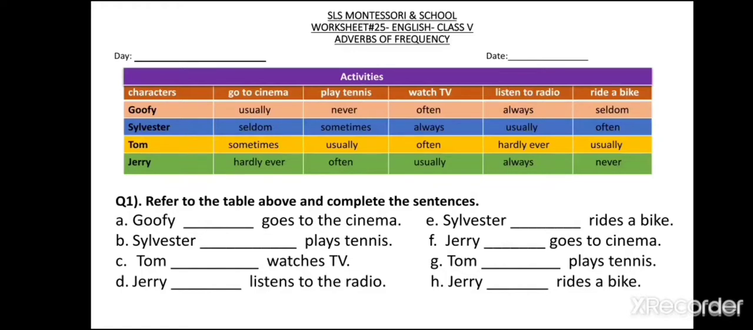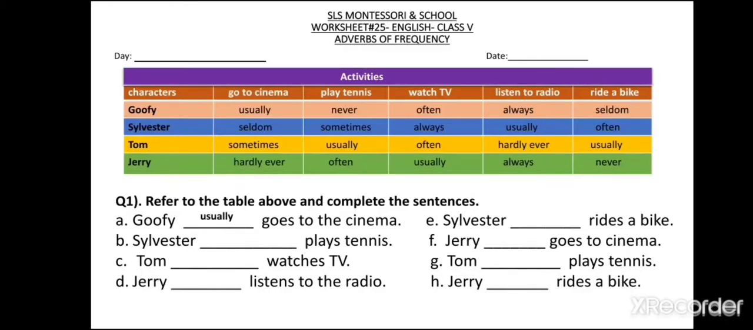So basically, there are 4 cartoon characters, Goofy, Sylvester, Tom and Jerry, which I'm sure that you're already familiar with. And then there are some activities like going to cinema, playing tennis, watching TV, etc. This table shows which cartoon character carries out which activity how often. So you have to answer the blanks using this table. A part. Goofy dash goes to the cinema. If you see the peach colored row, you find that Goofy usually goes to the cinema.